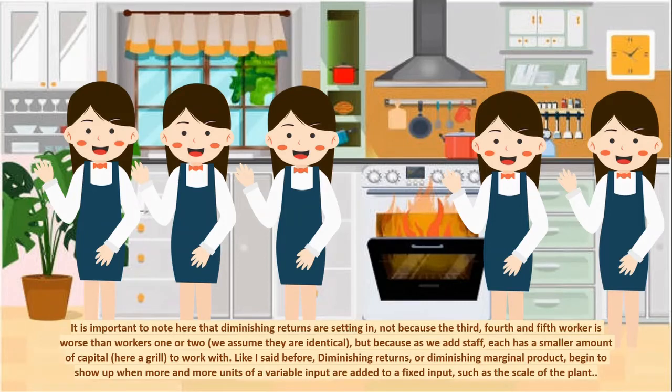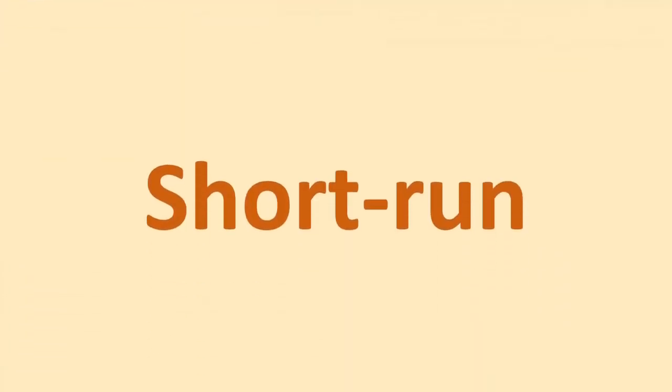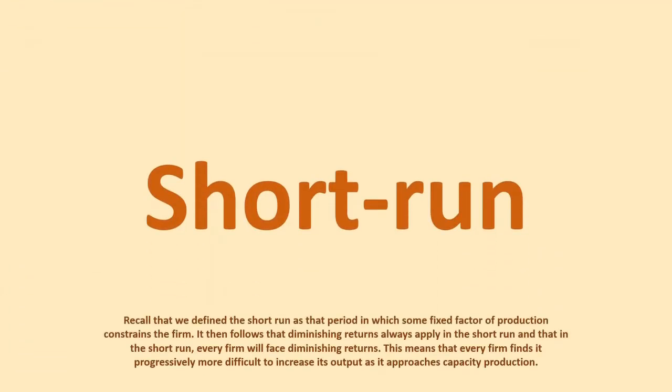Like I said before, diminishing returns or diminishing marginal product begin to show up when more and more units of a variable input are added to a fixed input, such as the scale of the plant. Recall that we define the short run as the period in which some fixed factor of production constrains the firm. It then follows that diminishing returns always apply in the short run and that, in the short run, every firm will face diminishing returns.